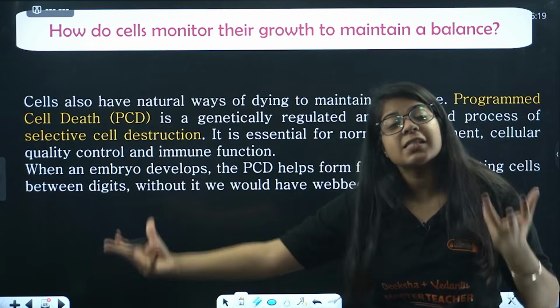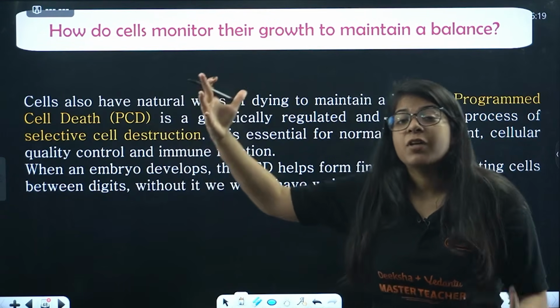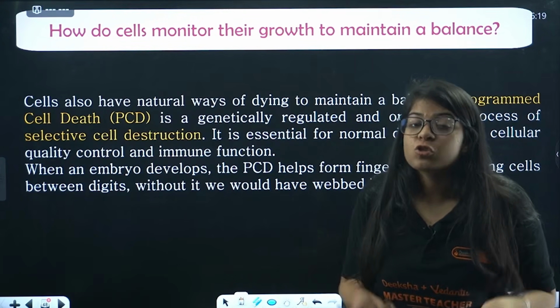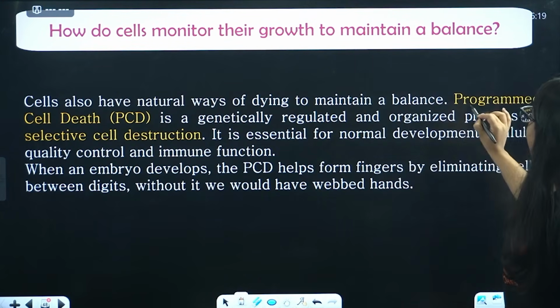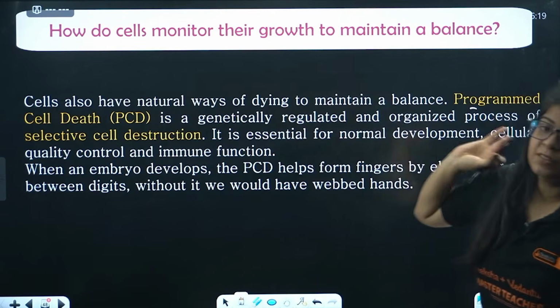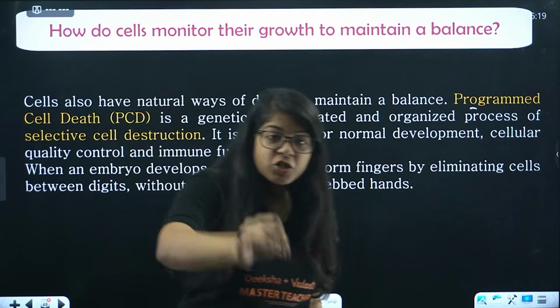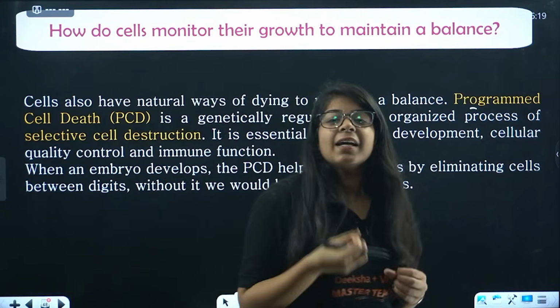Now this balance has to be maintained. If there are so many dead cells, it results in cancer. If there are so many new cells and dead cells are still there, it is also very bad for our body, right? Now this balance is maintained by programmed cell death. Whenever a cell is not correct, not functioning, it is not a functioning member of our society, that is our body, it dies.